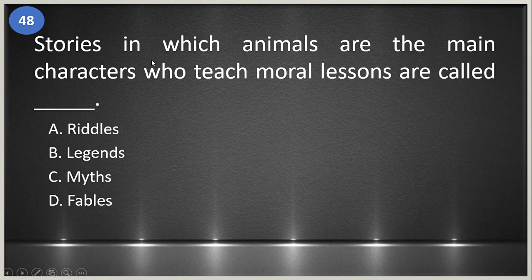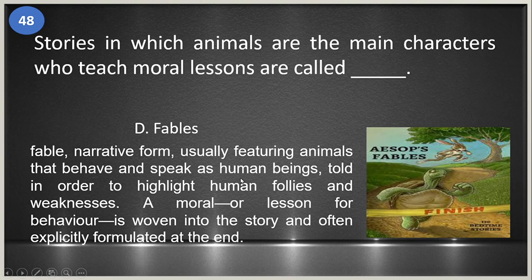48. Stories in which animals are the main characters who teach moral lessons are called blank. A. Riddles. B. Legends. C. Myths. And D. Fables. Okay, ang sagot ay letter D. It's fables. So, a fable is a narrative form usually featuring animals that behave and speak as human beings, told in order to highlight human follies and weaknesses. So, a moral lesson for behavior is woven into the story and often explicitly formulated at the end.